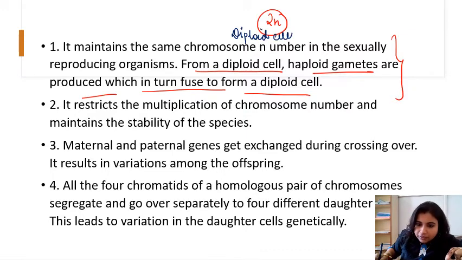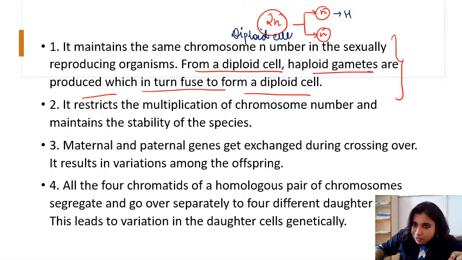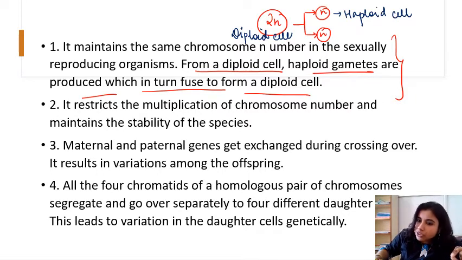Now this diploid cell will undergo division. Which division? Meiosis 1, right? Once it undergoes meiosis 1, it will produce n, one n, another n. So you can see this diploid cell gets converted to haploid cells. This we call haploid cells, right?